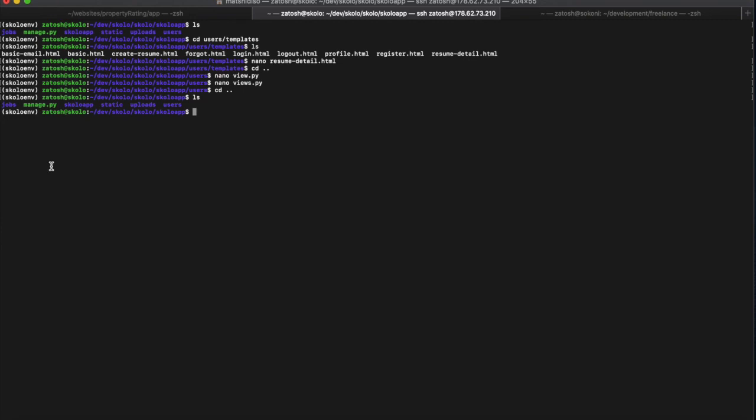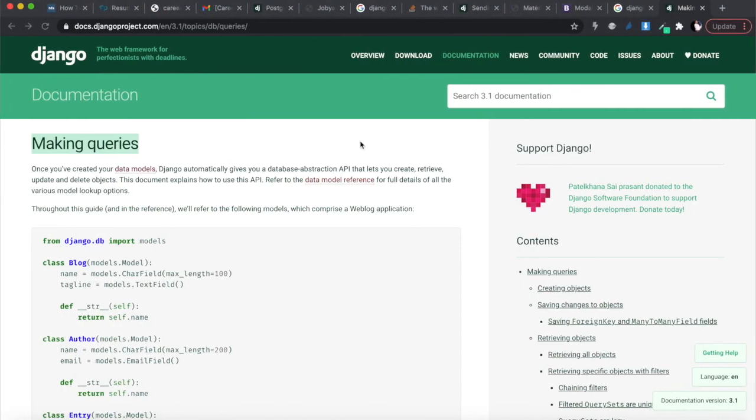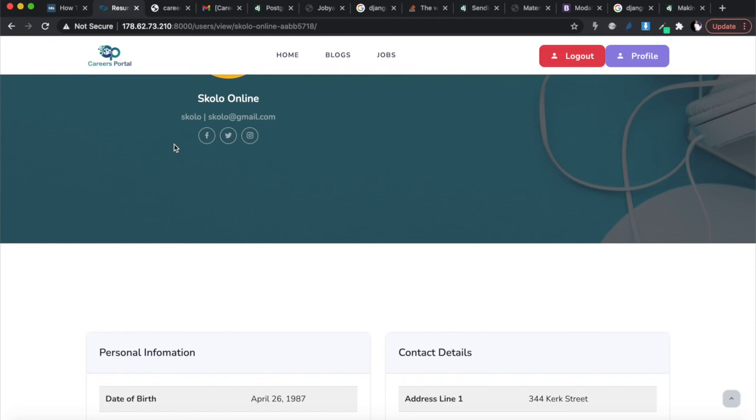To do that, you need to go python manage.py runserver, that's what you need to do, and then we're going to run it. After that we need to go into the detailed page. So let's go to our resume, and this is the users detailed page, and let's just refresh this.